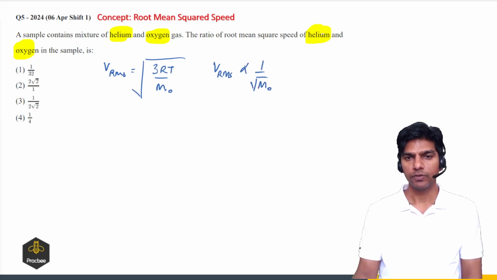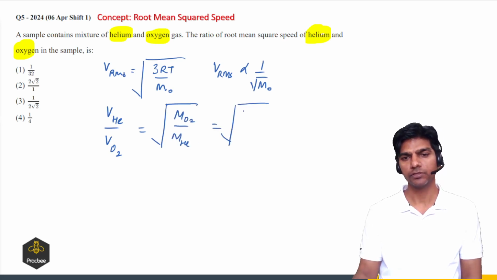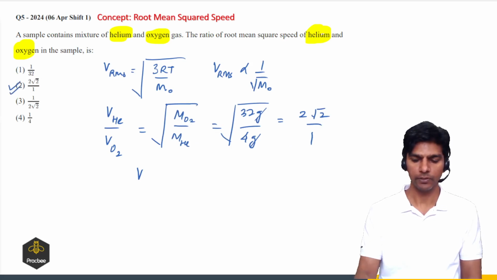So we have to find the ratio. V for helium to V for oxygen will be root of molar mass of oxygen divided by molar mass of helium. Now the molar mass of oxygen is 32 grams and the molar mass of helium is 4 grams. This gives us root of 8, and square root of 8 is 2 root 2. So the ratio will be 2 root 2 by 1. So option 2 is the right answer.